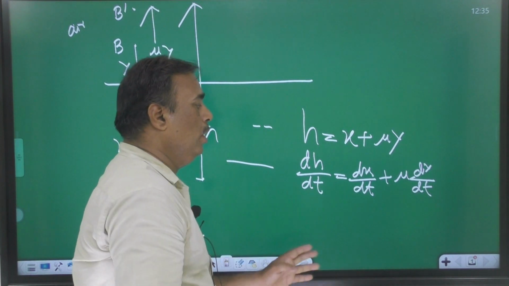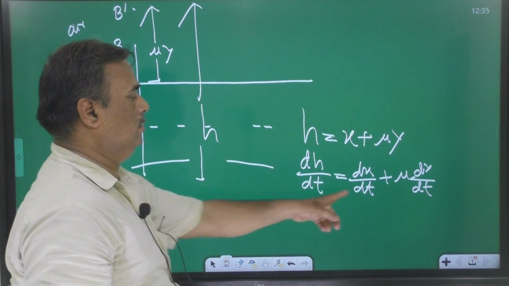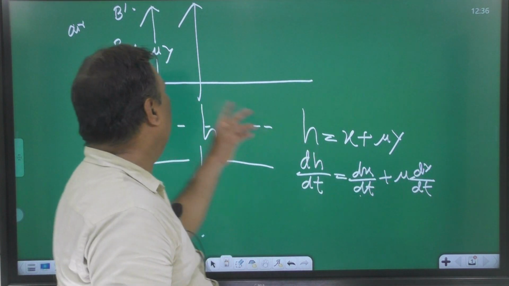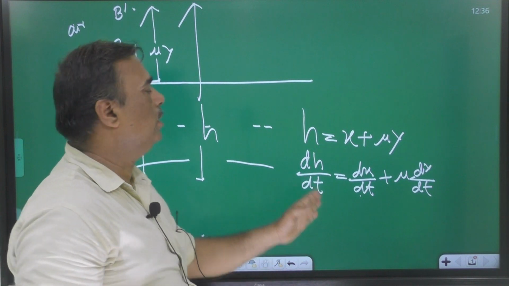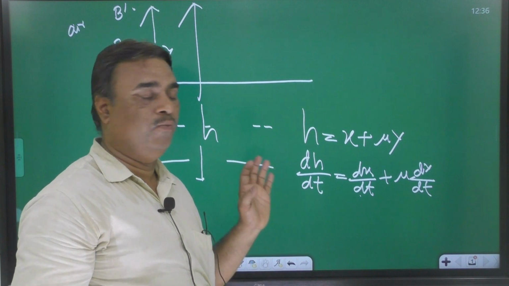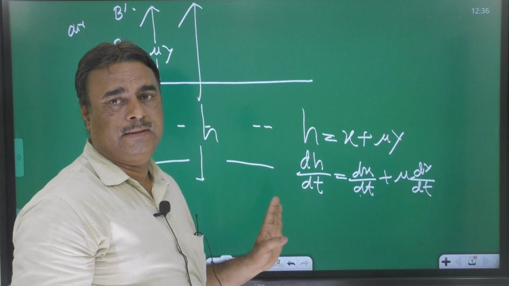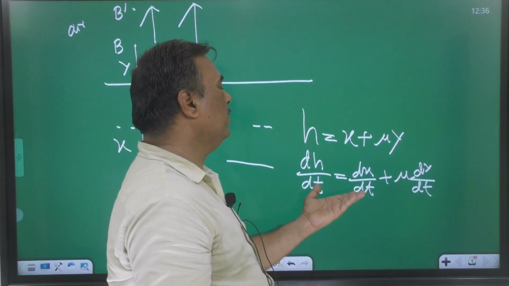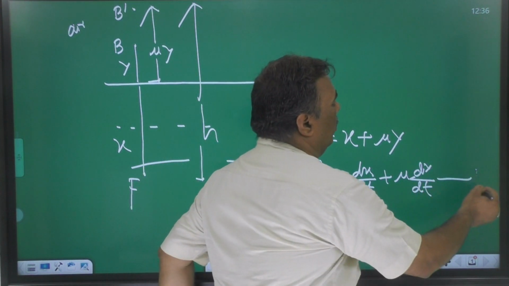Now clear your concept. What is dx upon dt? It is the actual velocity of fish. dx upon dt, actual velocity of fish. dy by dt, actual velocity of bird. dh upon dt is the apparent velocity of the bird. Mu is the refractive index, and what type? Absolute? No, it is a relative refractive index. It depends on the data. Whatever value is given, you can solve with the help of this relation.